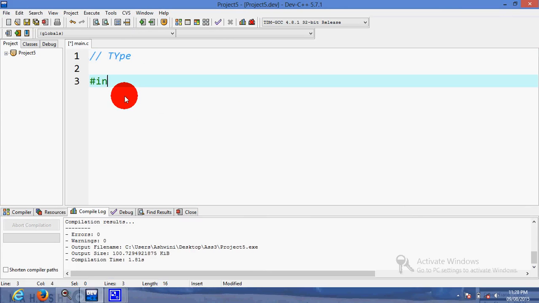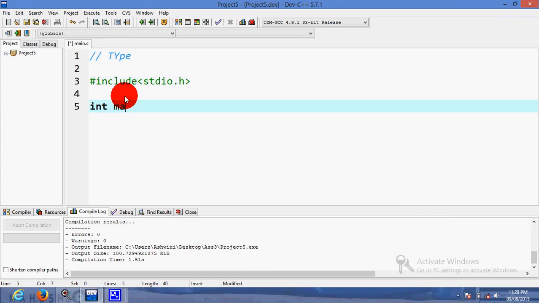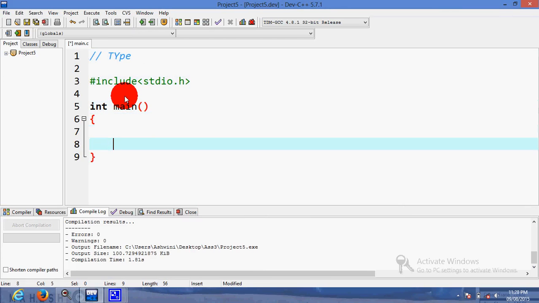So first include the header file, #include stdio.h, then int main. Now what will be the requirement to implement the type command?